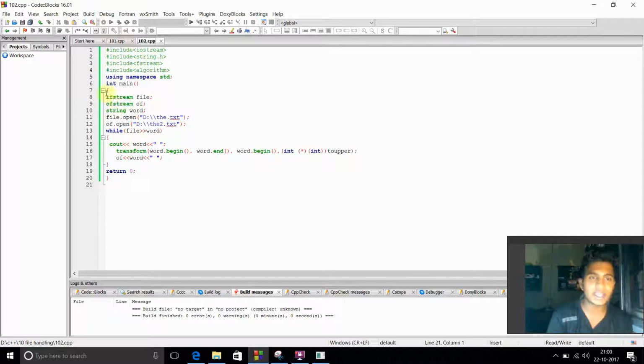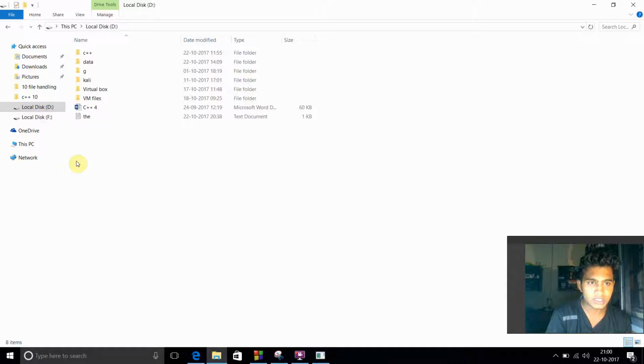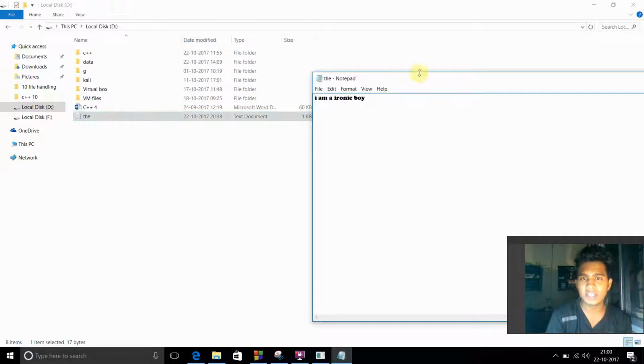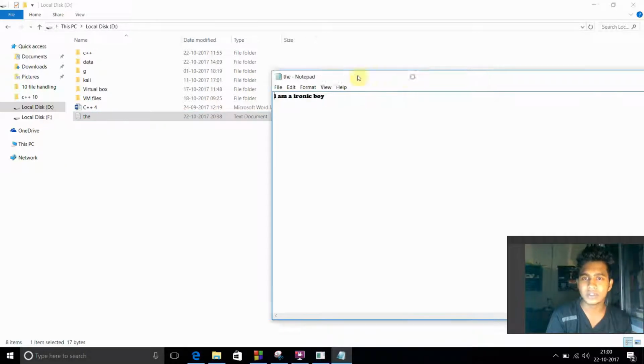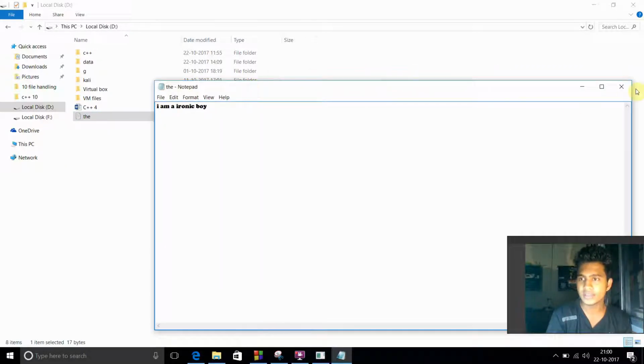In the main, again I've used file as my input and of as my output, and again a string named word. File.open will open the text file I've made in the D drive. I will show you. Okay, it is there. The content is: I'm an ironic boy. It is all in lowercase.